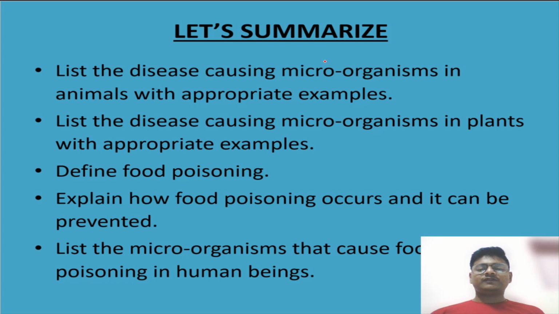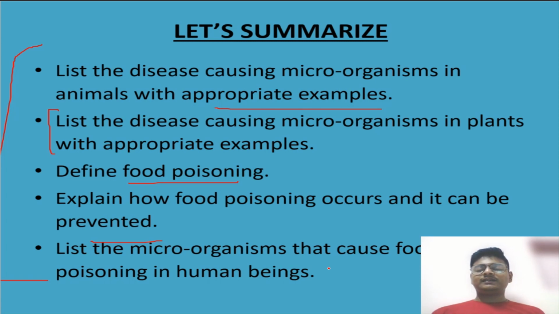And there are some questions for you all. You have to write down the answers in the comment section. You have to list the disease causing microorganisms in animals with appropriate examples, the table I showed you. And you have to list the disease causing microorganisms in plants with appropriate examples, the second table I showed you. And you have to define food poisoning, and then explain how food poisoning occurs and can be prevented. And you have to list microorganisms that cause food poisoning in human beings.